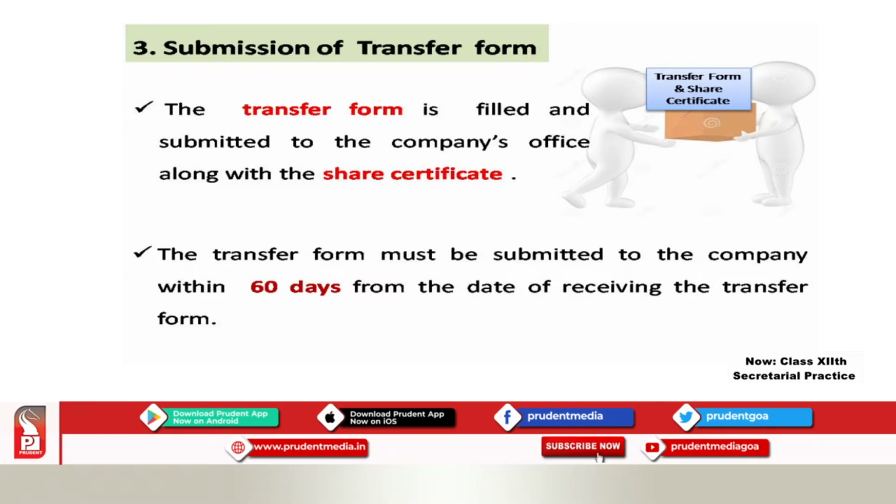I told you the transferor and the transferee get the form signed and dated by the ROC, which they fill in and give to the company. So, from the date on which they bring the form from the Register of Companies, within a period of 60 days, they have to submit it to the company.